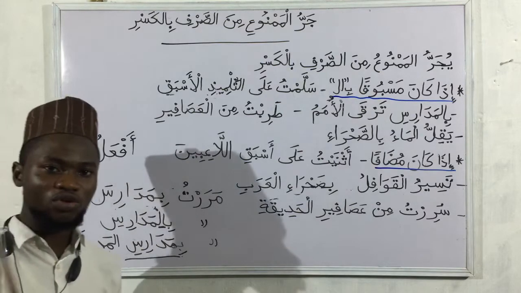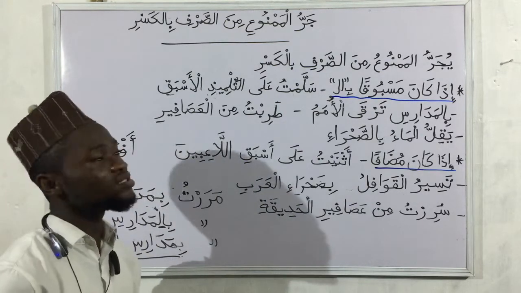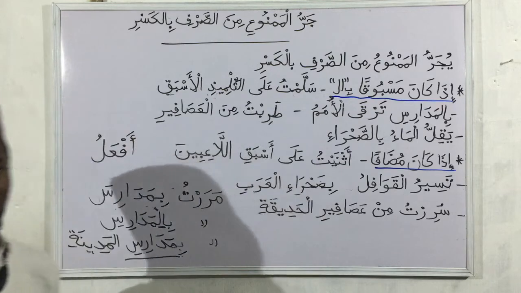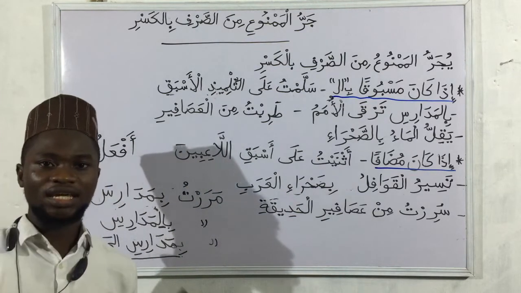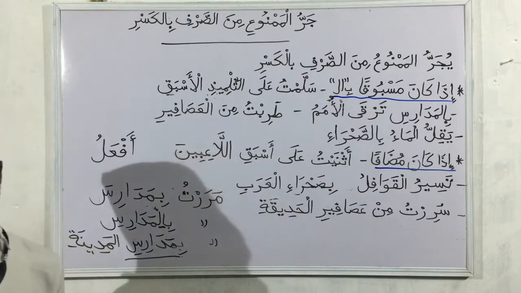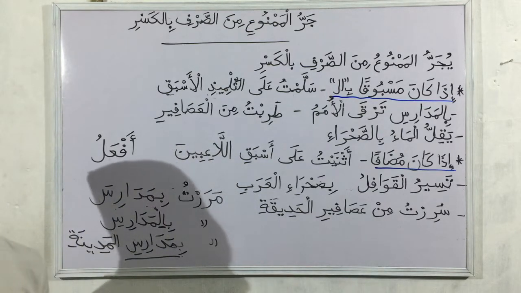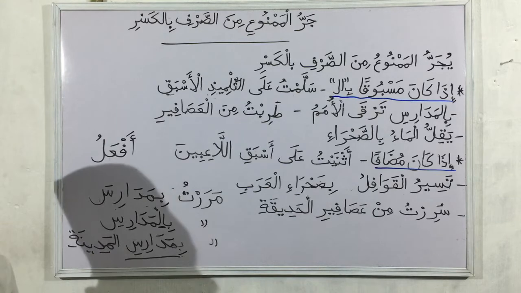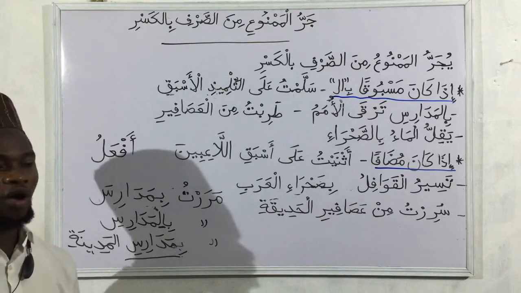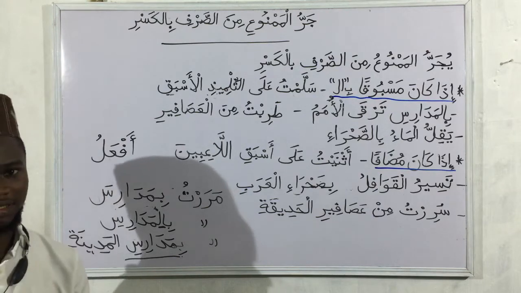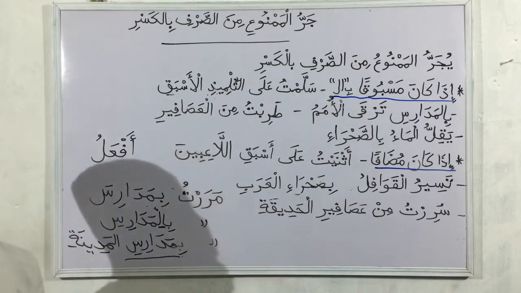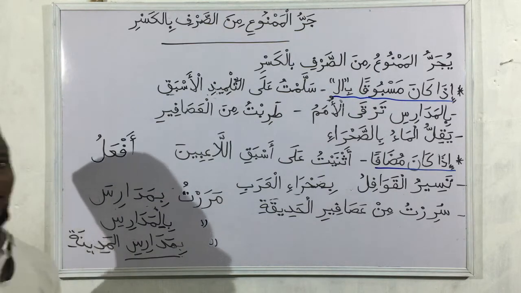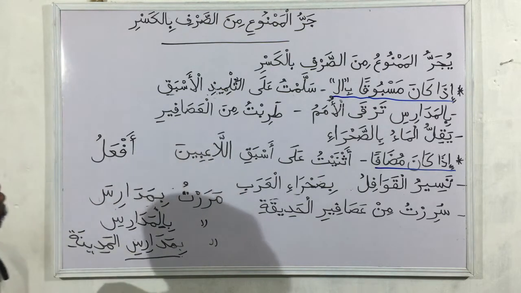Al-mamnu' min as-sarf, they are those nouns that do not take tanween, they are ghayru munawwan, and also they take jar with fatha. That is, they come in majrur state with fatha. We see fatha on it instead of kasra. Then they have their different conditions of being mamnu' min as-sarf in different categories. We have in alam, we have ajami, we have in sifa, and we have in other shapes like that.